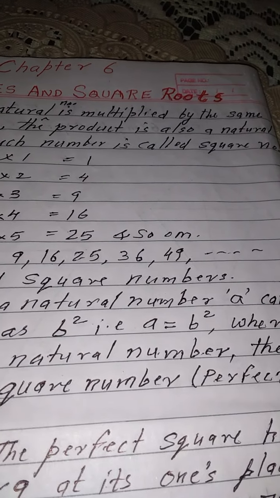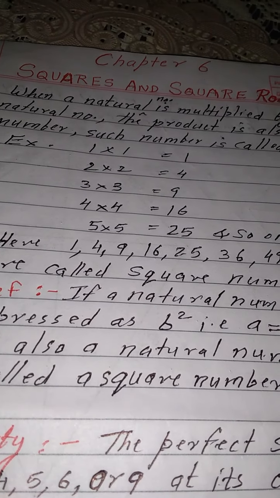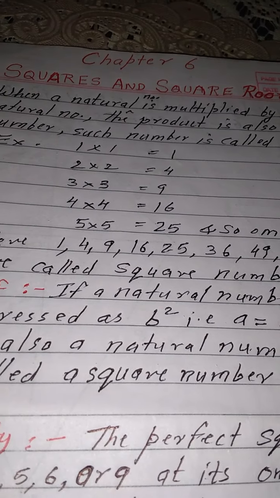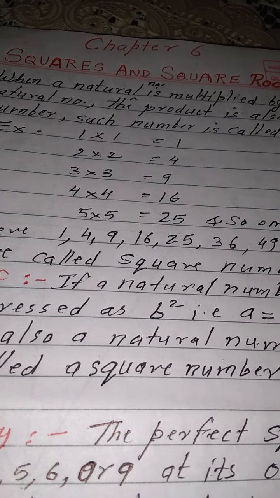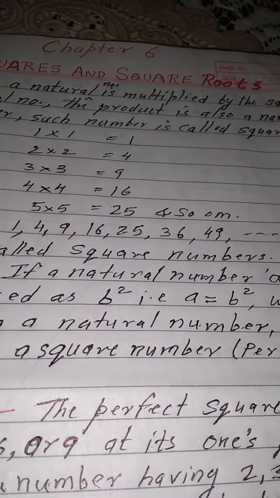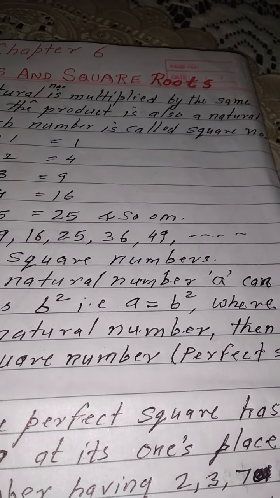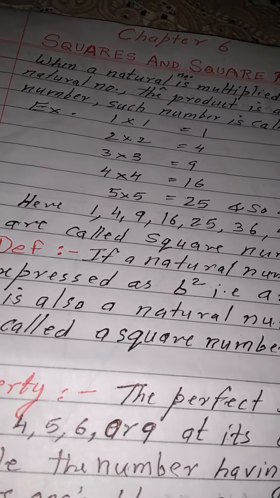When a natural number is multiplied by the same natural number, the product is also a natural number. Such number is called a square number. Now you can see here, example I have given: 1 multiplied by 1 is 1, 2 multiplied by 2 is 4, 3 multiplied by 3 is 9, 4 multiplied by 4 is 16, 5 multiplied by 5 is 25, and so on. So here 1, 4, 9, 16, 25, 36, 49, after 49 comes 64. These all are the perfect square numbers, called the square numbers.